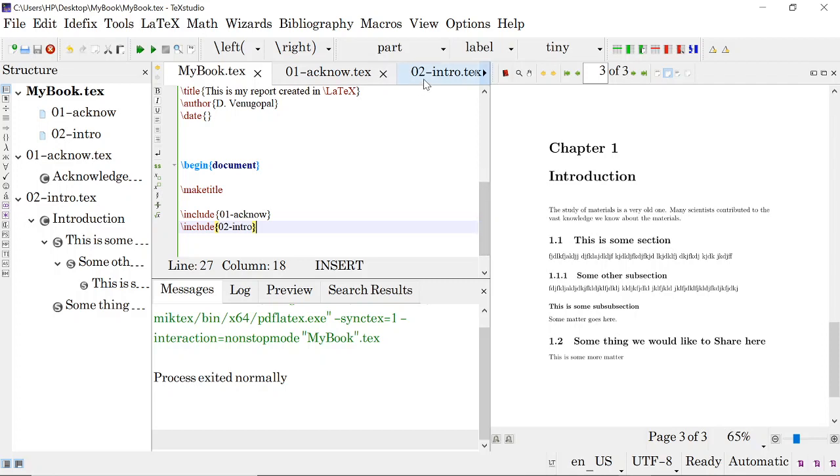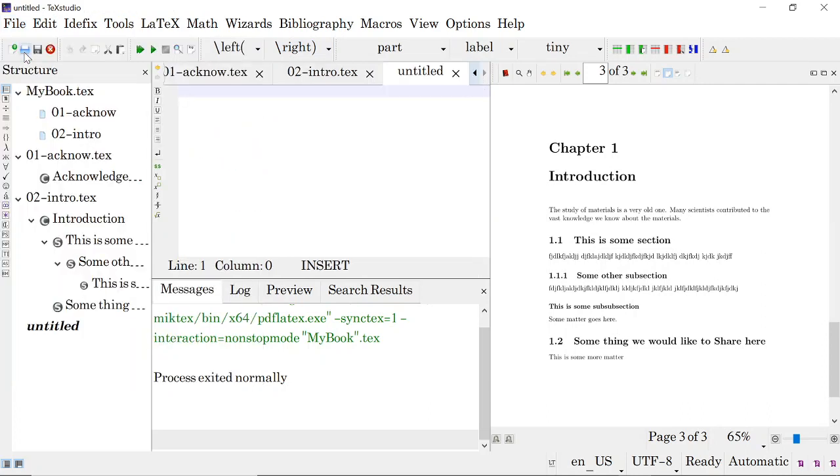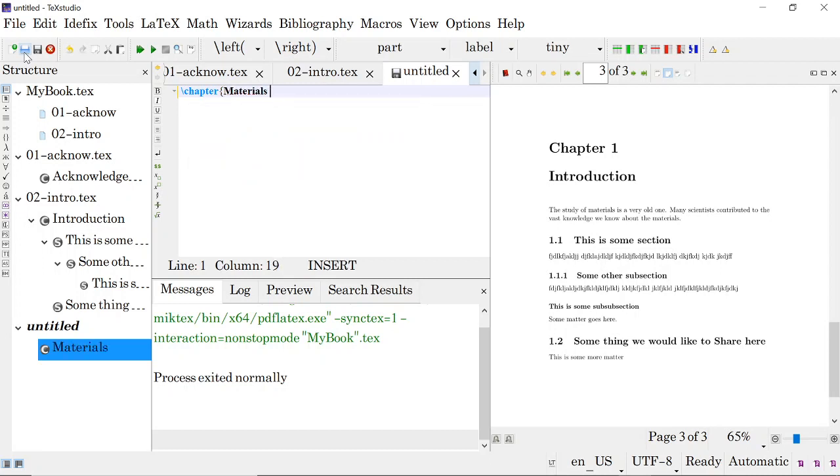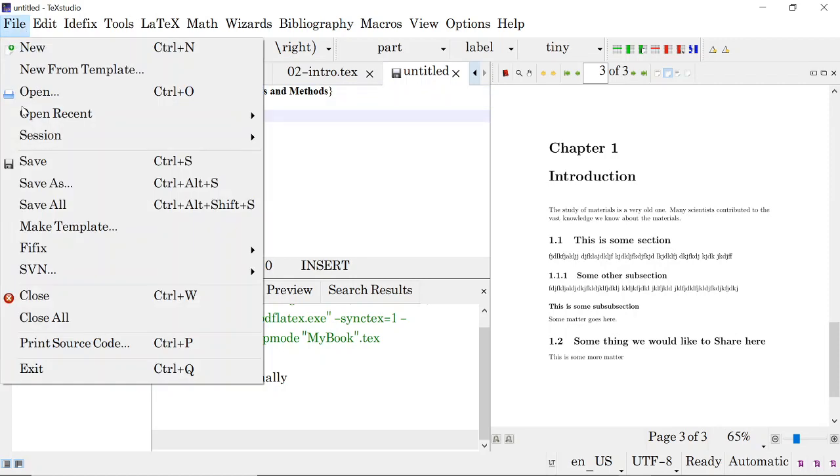Now the third chapter. File, new. So this is a chapter, and the title is given.